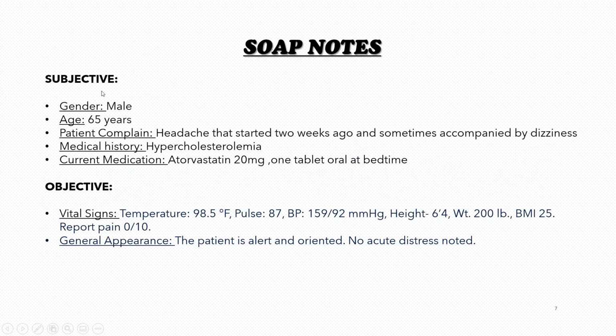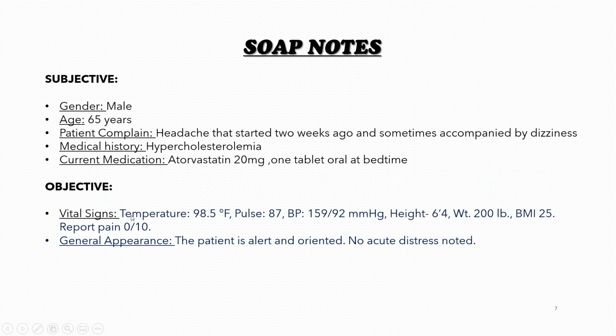Now the SOAP notes. First, subjective. The gender of the patient is male and the age is 65 years. The patient's complaint is a headache that started 2 weeks ago and is sometimes accompanied by dizziness. Medical history is of hypercholesterolemia, and current medication is atorvastatin 20 mg, 1 tablet orally at bedtime.